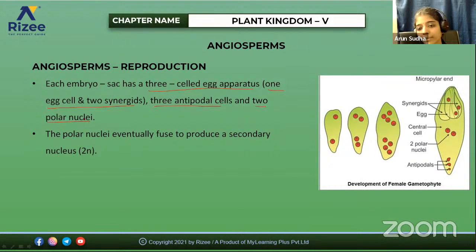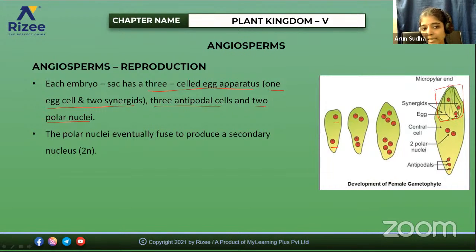We saw that out of the 4 megaspores formed, only 1 megaspore develops into the embryo sac. It divides mitotically to form an 8-nucleated structure: first 2 nuclei, then 4, then 8. Out of this 8-nucleated structure, 3 nuclei form the egg apparatus.